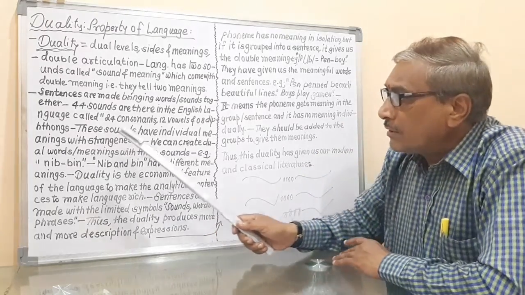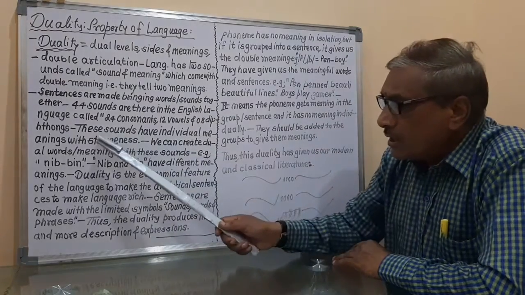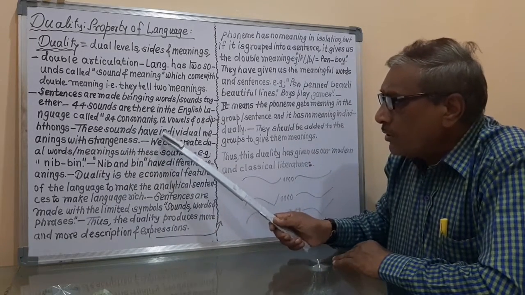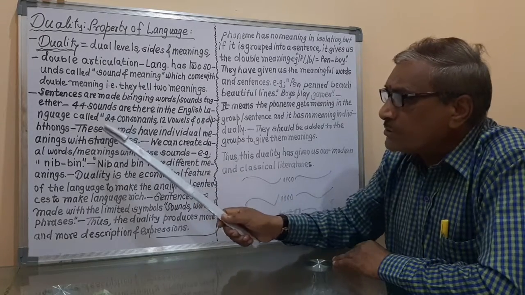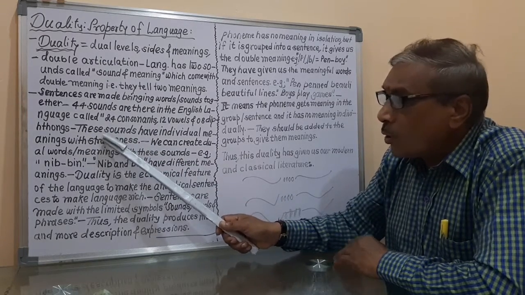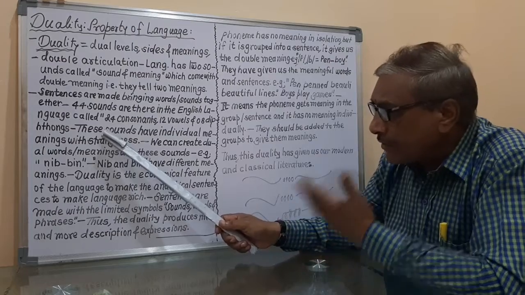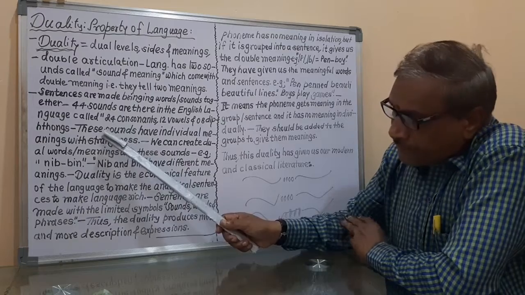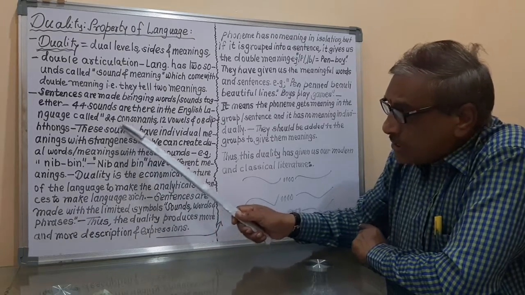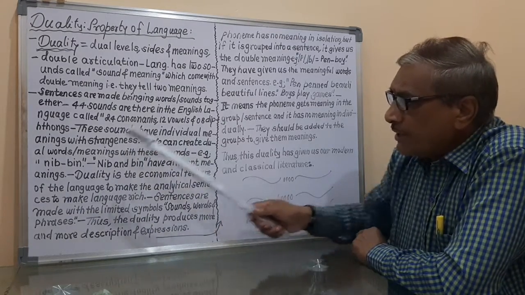That is called the individual meanings. So these 44 sounds give us their own meanings, their separate meanings, and that is the explanation that these sounds have the individual meanings.